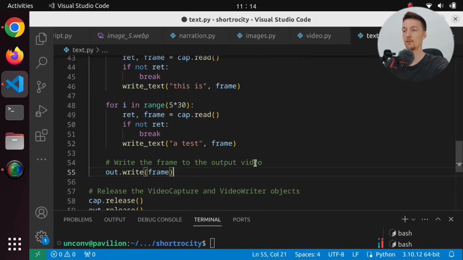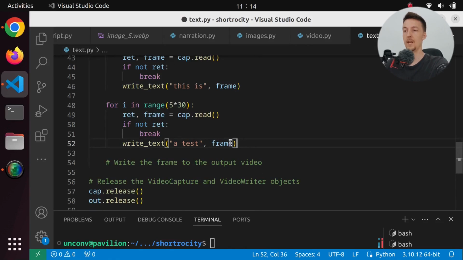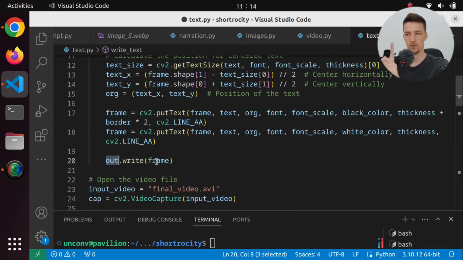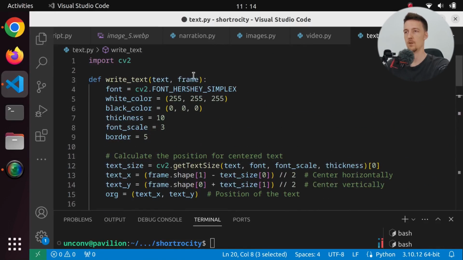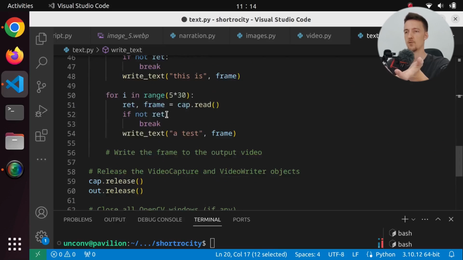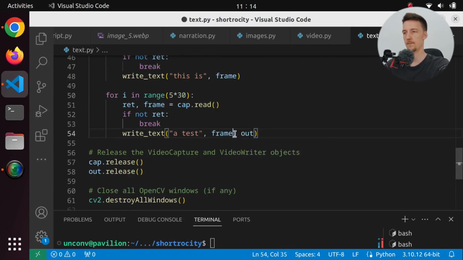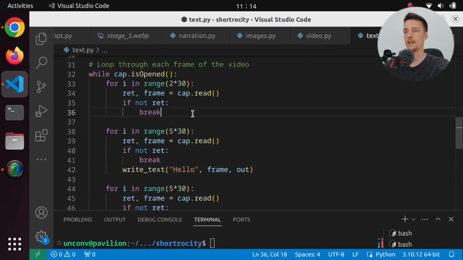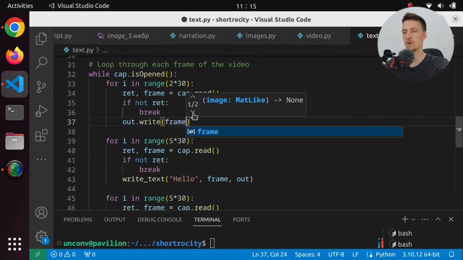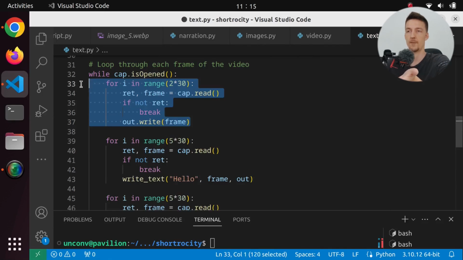Wait a minute. I have to of course write the frame as well. Maybe I should do this in fact here. So we write to the out. So we have to get the out as well. So frame and video writer, let's call it. So now we're going to directly write to the video writer. So we have to actually pass in the out to this one and all these others. And here we have to just do out.write frame so that we will write just the frame that we got.